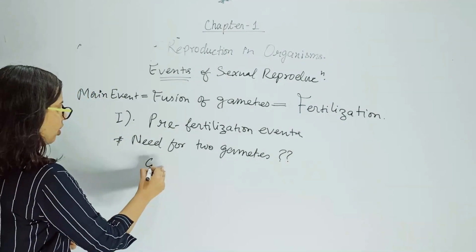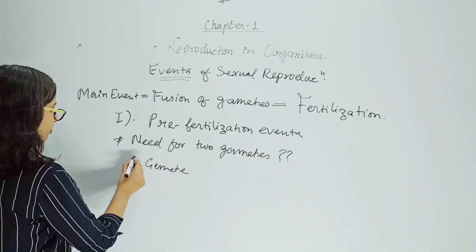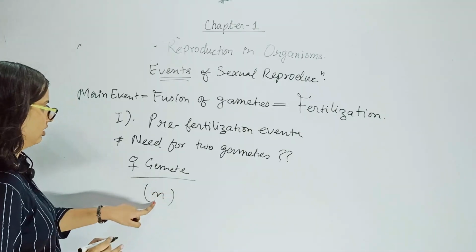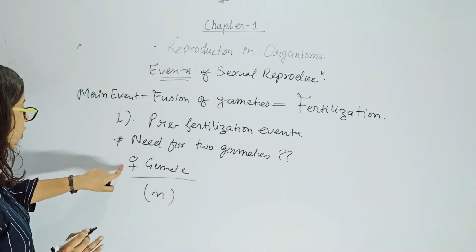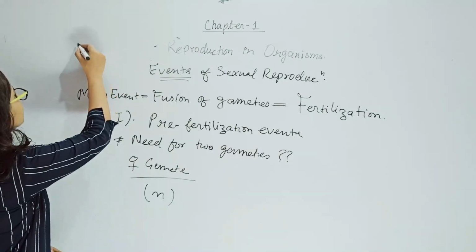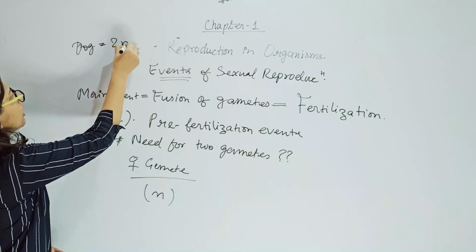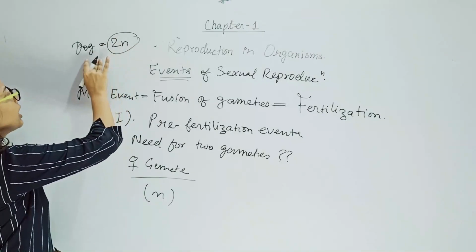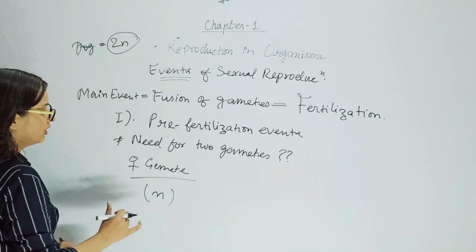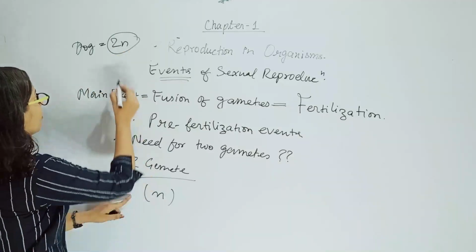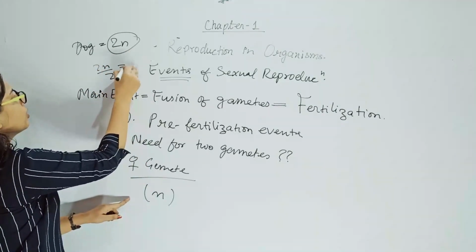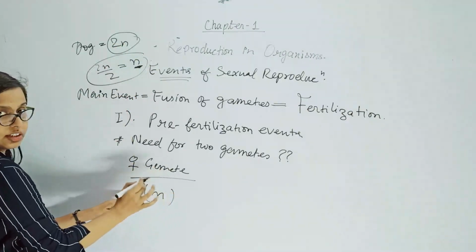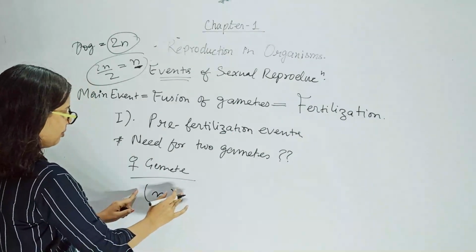Two gametes are required because this is the female gamete. This has n number of chromosomes. Suppose this is a gamete of dog. The dog is also a diploid organism. So it will be having 2n. 2n number of chromosomes are there in the dog, which is a diploid organism. So in the gamete, that 2n will be half. So 2n divided by 2 is equal to n. So n number means half number of this will be there in the gamete. So female gamete has half number of chromosomes.